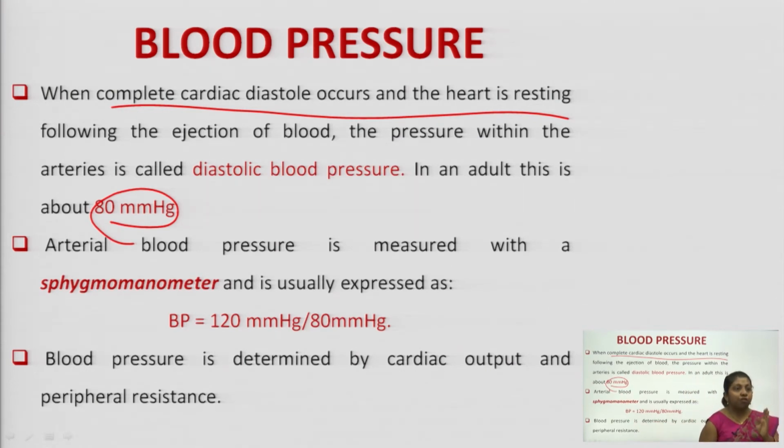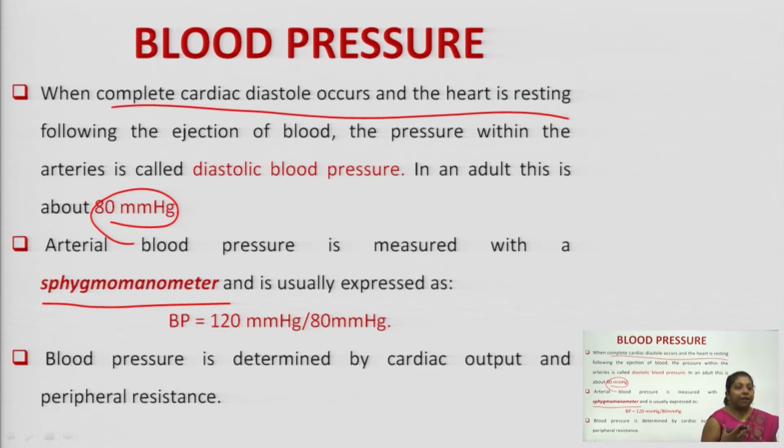Fine. So, whenever we talk about a normal blood pressure, which is measured with the help of a sphygmomanometer, that is the apparatus, it can be used directly, otherwise it can be used along with a stethoscope, and we can measure our blood pressure.